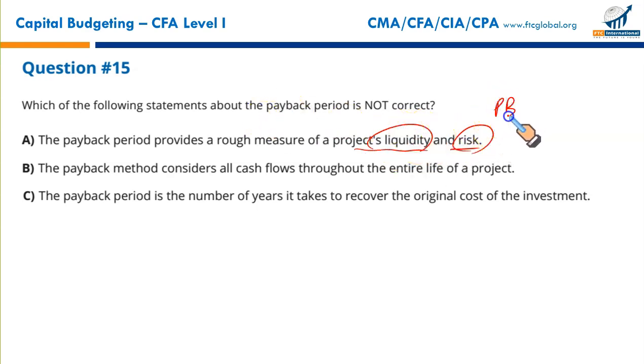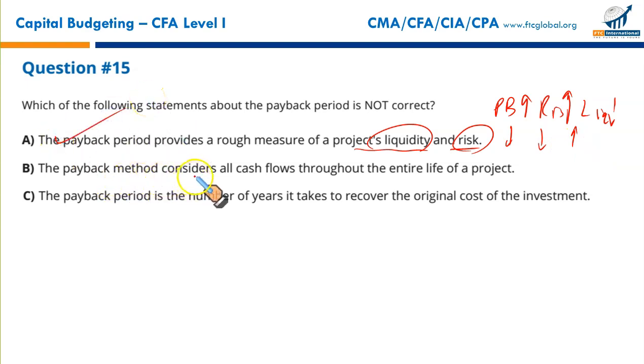If the payback period is longer, the risk is high, the liquidity is low. But if the payback period is shorter, risk is low, and liquidity of the project is high. The project will pay itself off quickly. This is a correct statement.